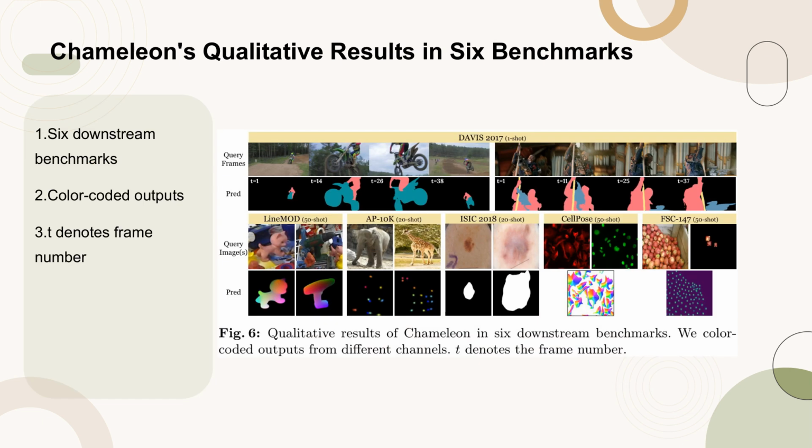Figure 6 presents the qualitative results of Chameleon in 6 downstream benchmarks. The outputs from different channels are color-coded for clarity. The variable T denotes the frame number, indicating the temporal progression in the benchmarks. This figure showcases Chameleon's performance across various tasks, highlighting its adaptability and effectiveness in diverse visual prediction scenarios.